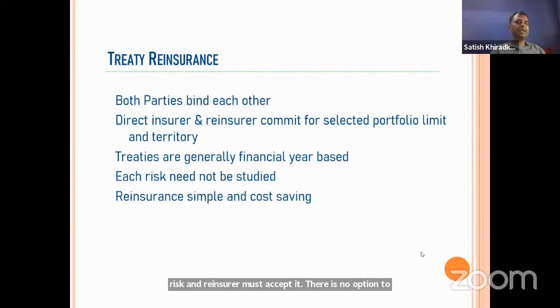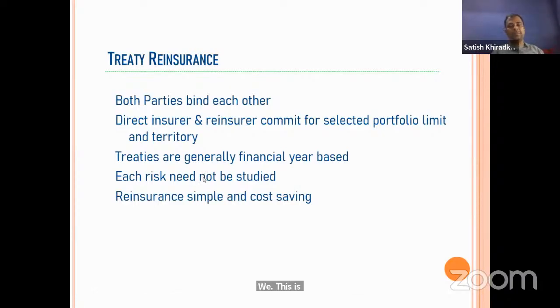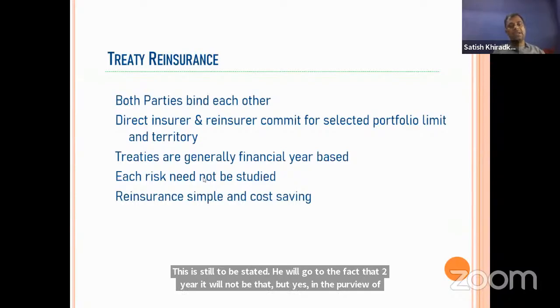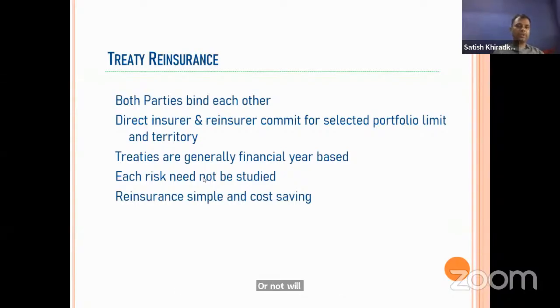So basically, treaties are formed or contracted for the financial year. In facultative, each risk needs to be studied. Here it will not be necessary, but only whether it is coming under the purview of the treaty or not. Reinsurance is simple and cost saving. This is the difference. It is also time saving, because the risk goes directly and we do not need to check it.